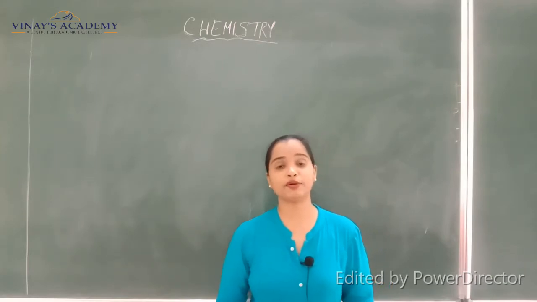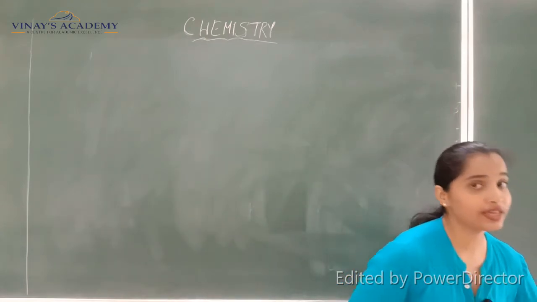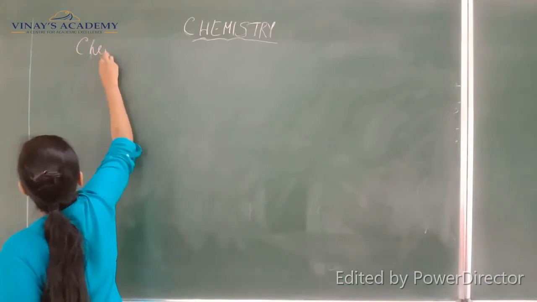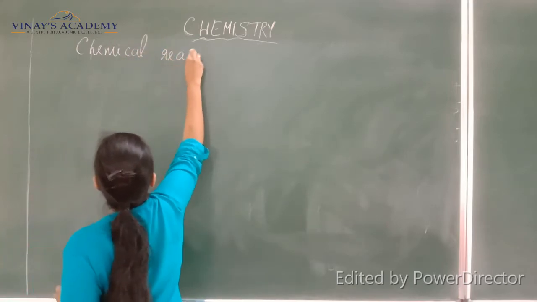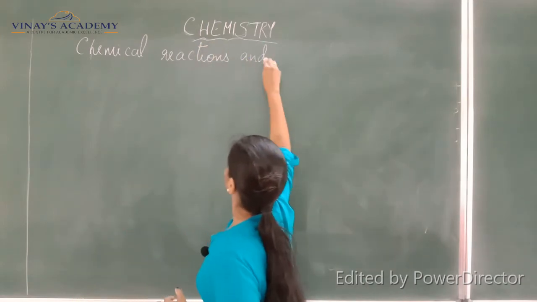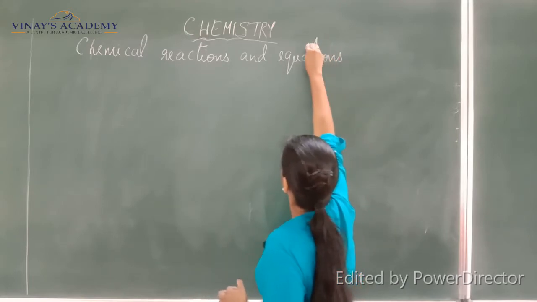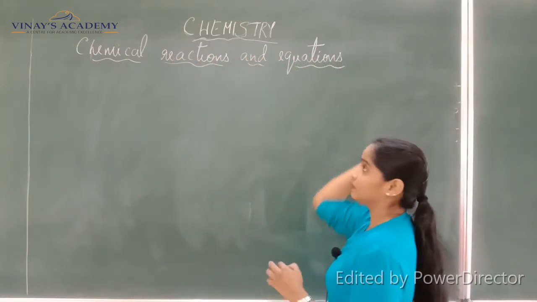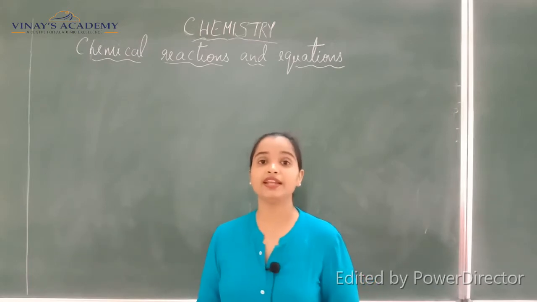So let me write the name of the first chapter, that is chemical reactions and equations. Okay, so this is the first chapter that we are going to study, chemical reactions and equations.